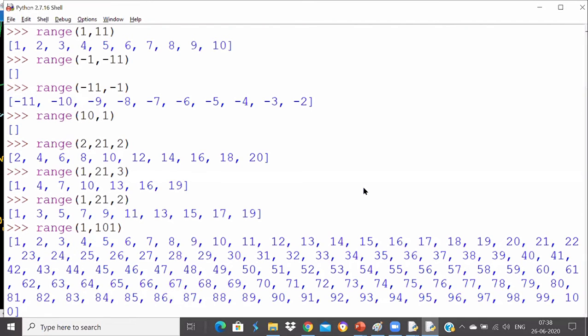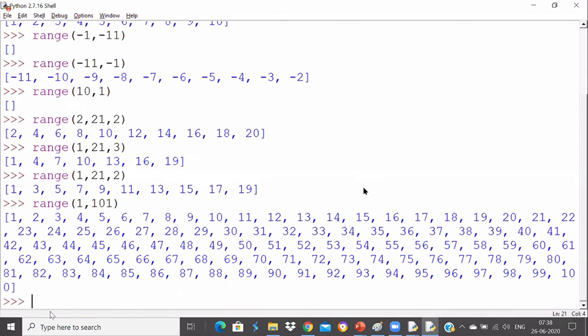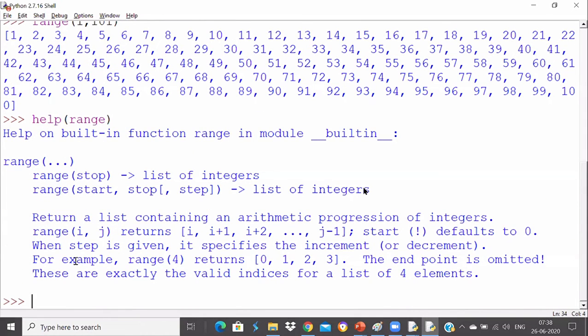Okay, so let me show you the syntax of the range function. We know that we can always do help on range, so that you can see whether what we discussed is correct or not. You see, there are two range functions. One takes a stop value and generates a list of integers.